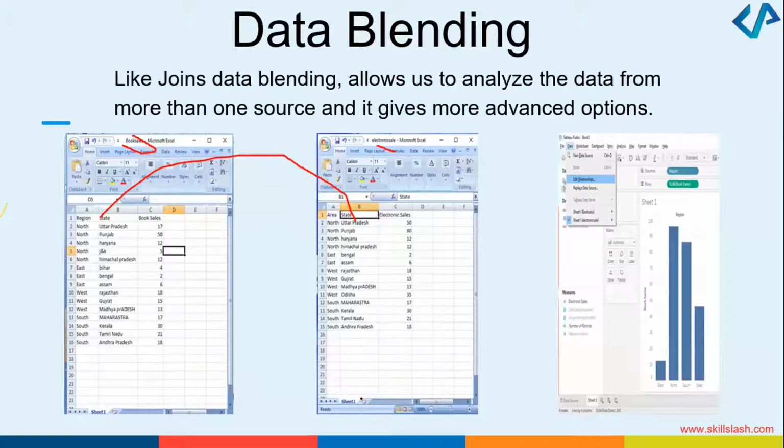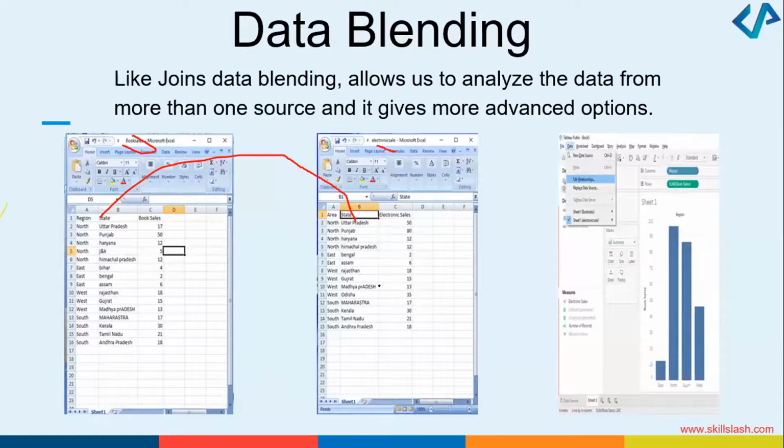For example, here you can see I've got the sum of book sales, sum of electronic items, and I created an aggregate of the total sales state-wise. So you can see Andhra Pradesh, Assam, Bengal, Gujarat, Haryana, Kerala, Rajasthan. These are the different states that I have got, and you can see how many book sales have happened, how many electronic sales have happened, how many total sales can happen.